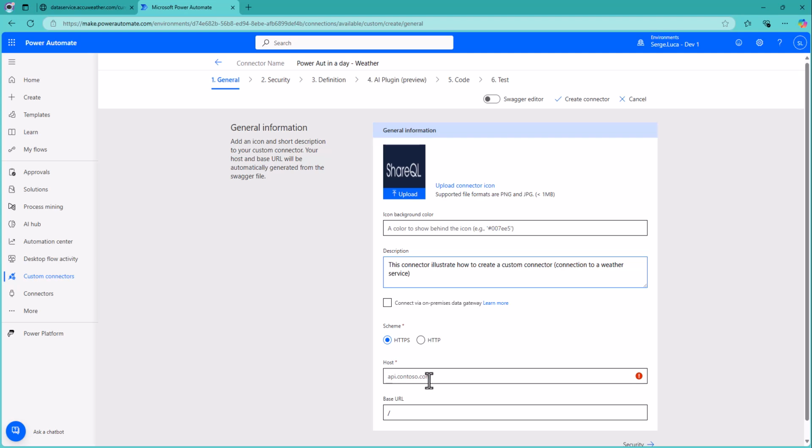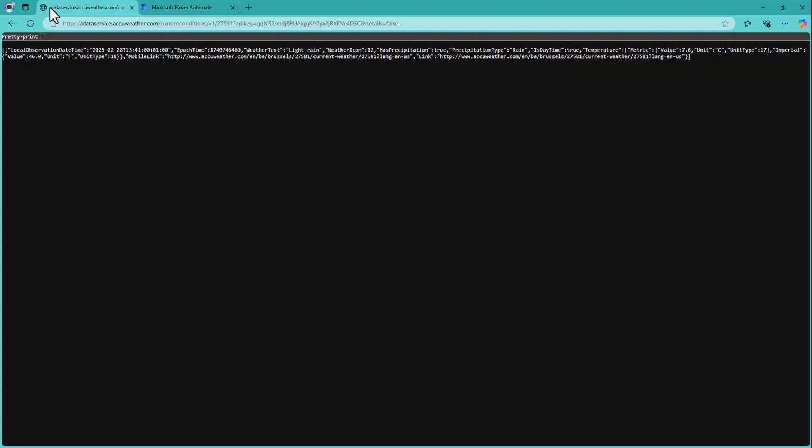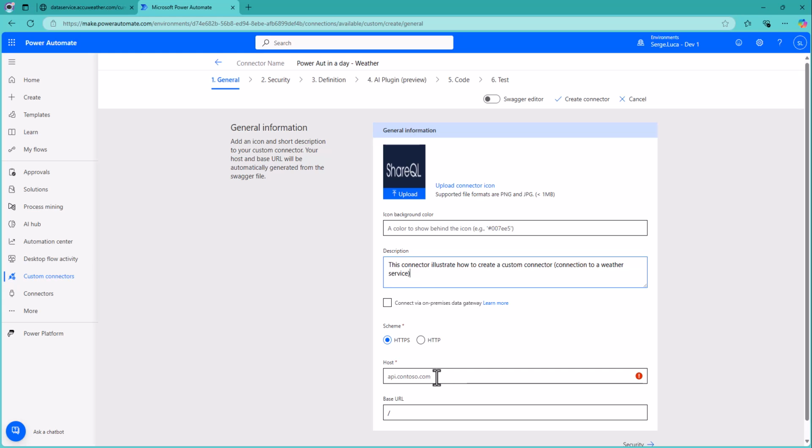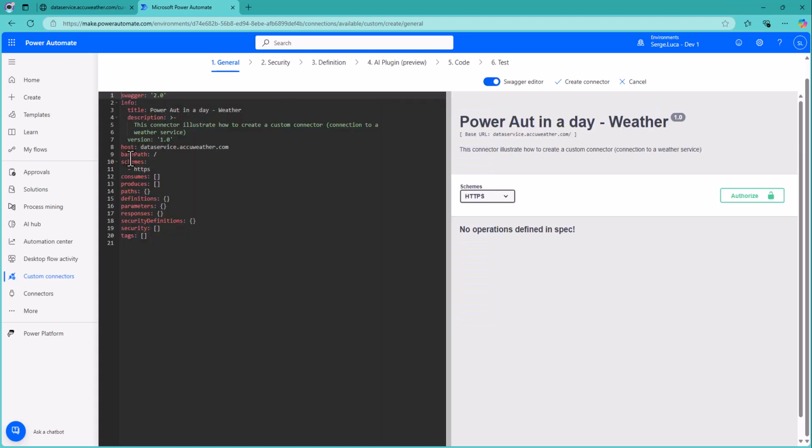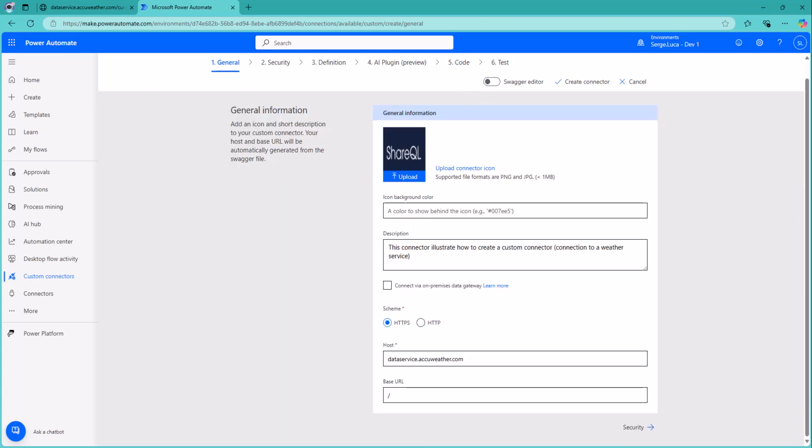We don't provide connectivity to on-prem, and the API host should be dataservice.aqweather.com. Okay. As you can see, whatever we do here is actually implemented in a file called a Swagger file. So you can always verify what has been implemented in background.